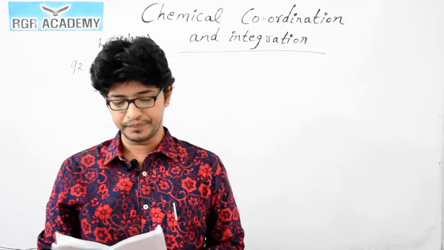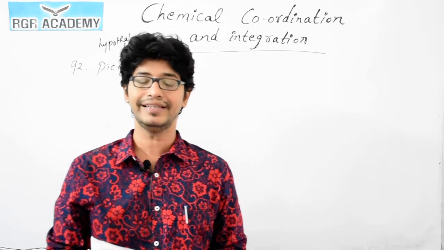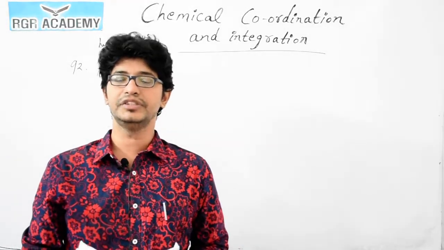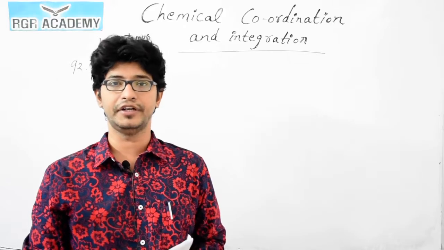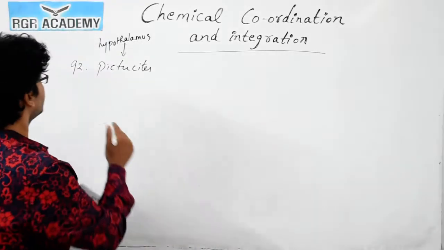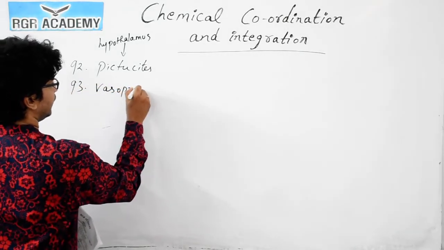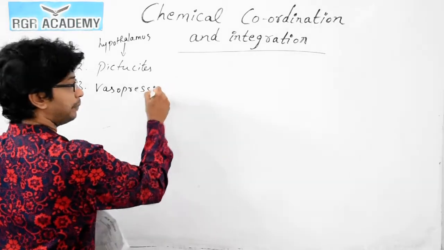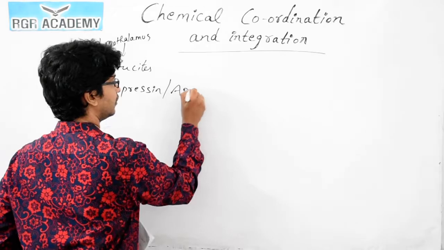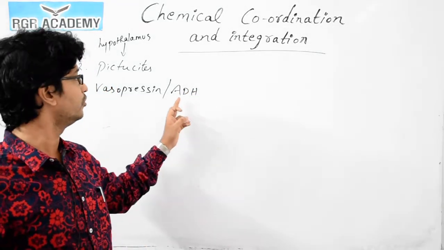Question number 93. Which hormone is responsible for reabsorption of water in the kidney? As we discussed in the excretory system itself, the hormone which is responsible is antidiuretic hormone. So, ADH is the correct answer. ADH is also called vasopressin or pitressin. We commonly call it ADH, that is antidiuretic hormone.